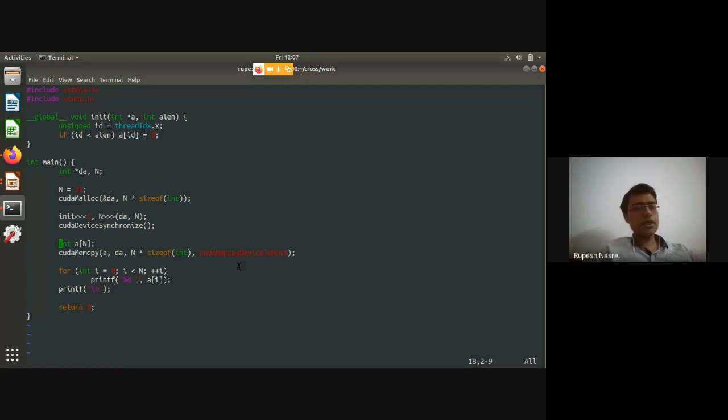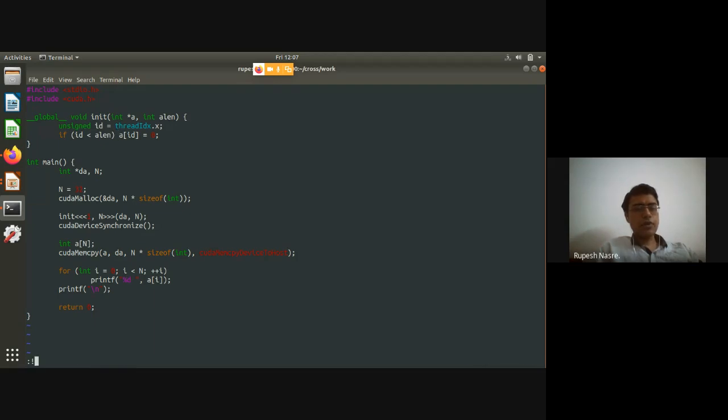That is correct. So in this case, this condition, if id less than ln, is actually redundant because we are calling the kernel with the same number of threads as the array size. So we can ignore that condition also, and therefore we don't need to pass ln as a parameter to this. That is perfect. For this example, it is not required. Correct.